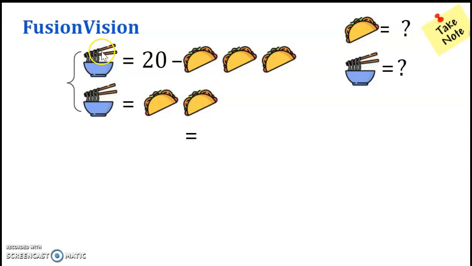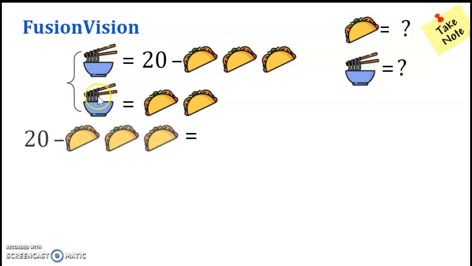The first thing we're going to do is, since whatever is on the right hand side is equal to the cost of noodles, and this is equal to the cost of noodles, we're really talking about the same noodles. So we can get the first thing that is equal to the cost of noodles, and equate that with the second thing that is equivalent to the cost of noodles, which is the 2 tacos. So we're putting those 2 criteria together. Now we're not dealing with the noodles at all, are we? We just have a whole lot of tacos and some number on both sides of the equal sign.